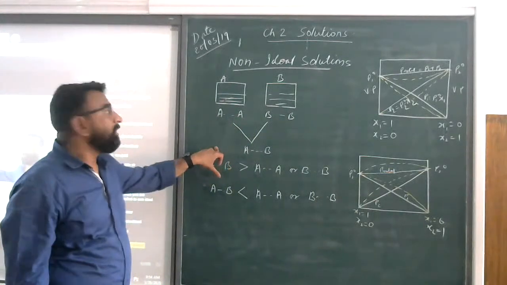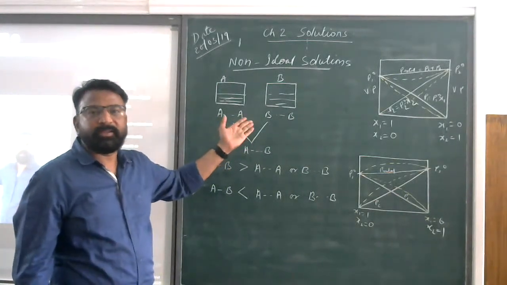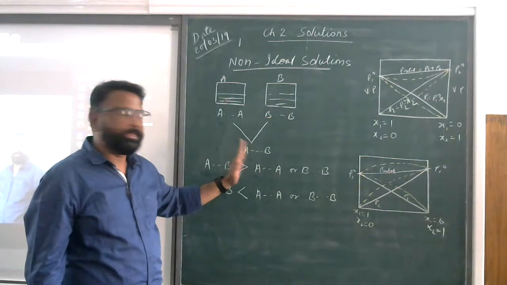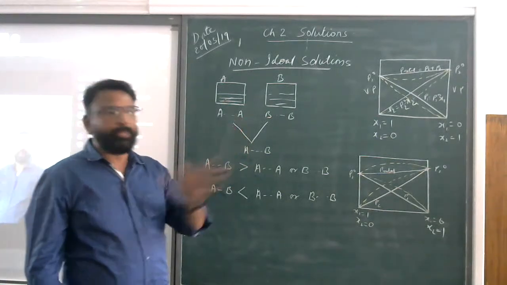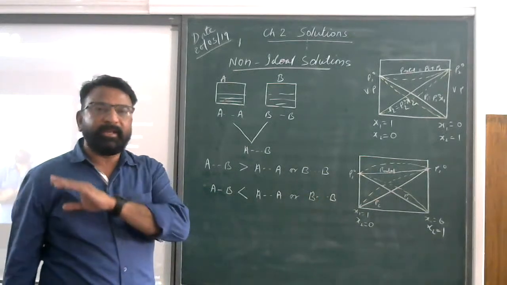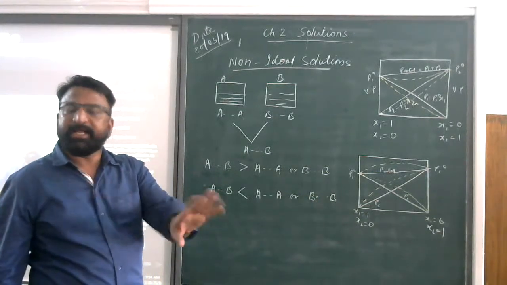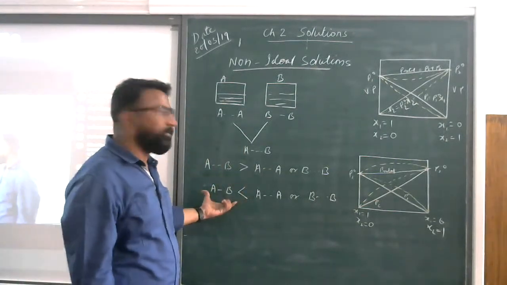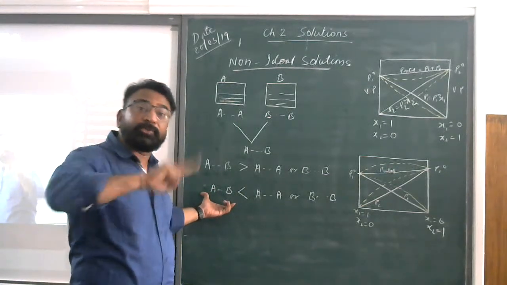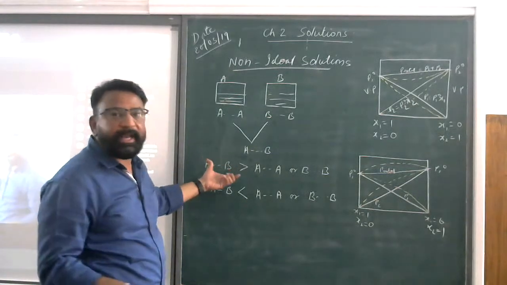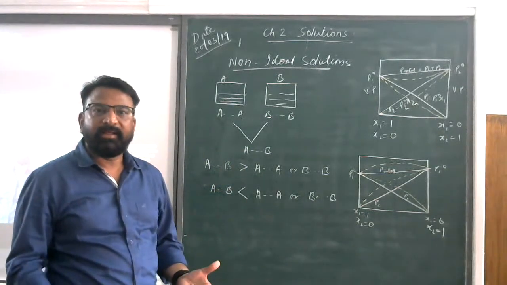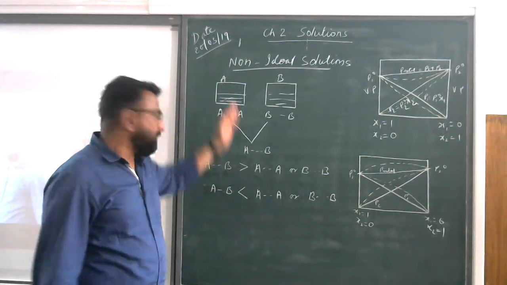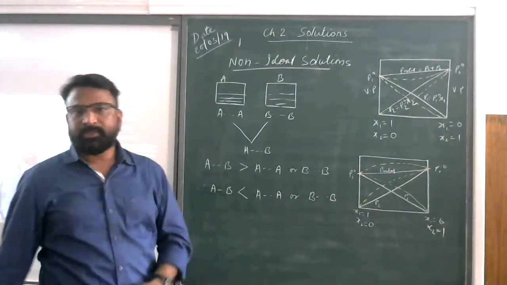Just let me know. This is a non-ideal solution. Ideal means the force of interaction and everything is the same. Yesterday you were not there in the lecture, I think. In the ideal solution, the force of interaction was the same, Raoult's law was followed, and delta V will be 0 and delta H will also be 0. I explained that yesterday. And this is the non-ideal solution, which I have described on the basis of the force of interaction, which is different. So ideal and non-ideal are both different, Sanskruti. So this is the description of the non-ideal solution. I hope you understood this.